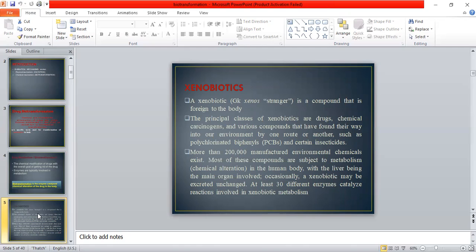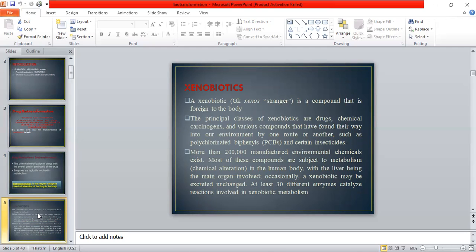It might be PCBs, polychlorinated biphenyls, or any pesticides or insecticides, or some compounds inhaled from our environment. We don't know what all of these are, but there are 200,000 manufactured environmental chemicals that exist in our environment, and we inhale them in any case.